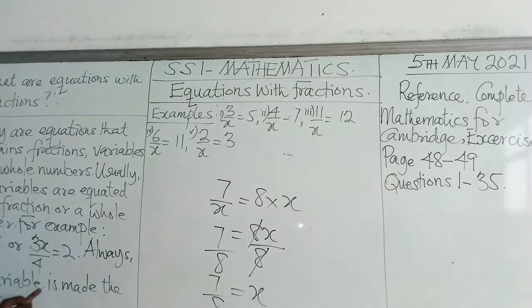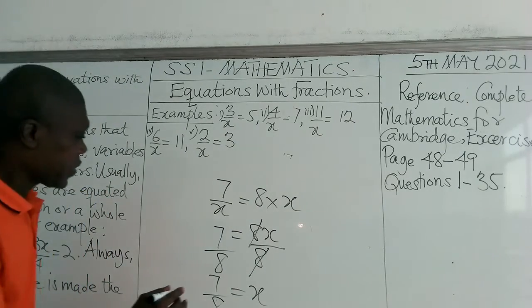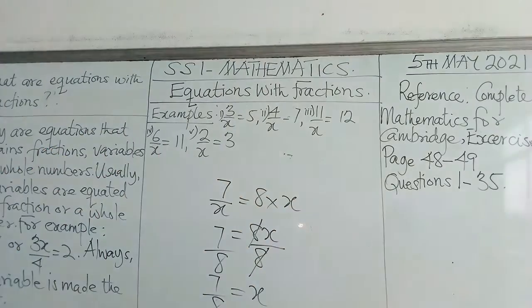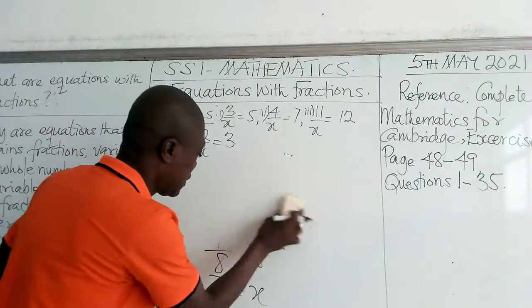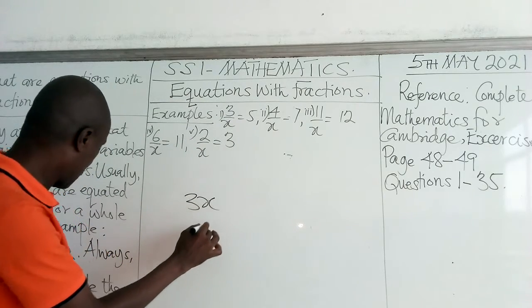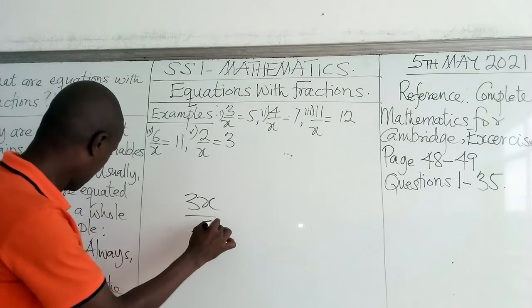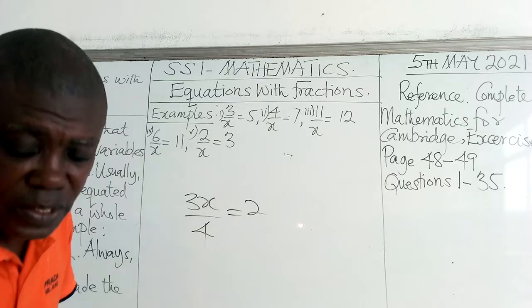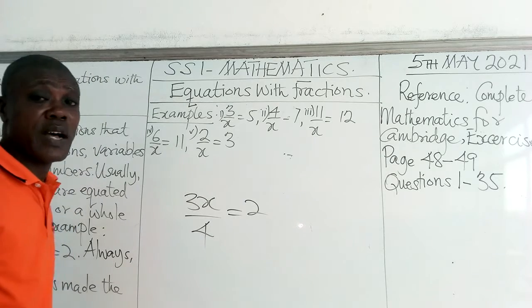Now let's take another example, which is 3x out of 4 is equal to 2. Yes, so that is what we have now.